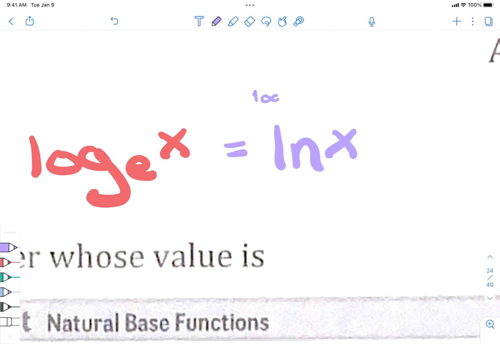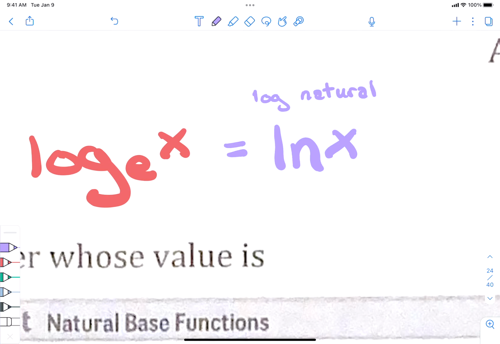It is log natural. Ln is log base e. So anytime you see ln, you think log base e, and anytime you see log base e, you think ln, because they are interchangeable. They mean exactly the same thing.